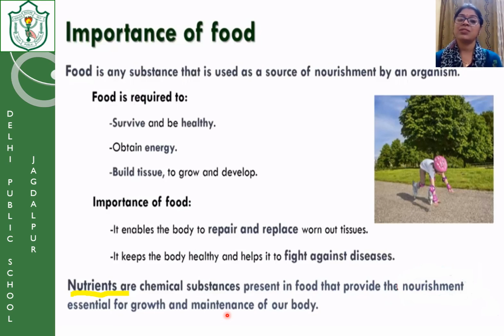So these nutrients are categorized in different categories. Some are energy giving nutrients, some are body building nutrients, some are protective nutrients. Basically, we divide the nutrients into 3 categories. What are they? Number 1, energy giving substances. Second, body building. Third one is protective. Under the energy giving components, we include two things. One is carbohydrates, second one is fats.